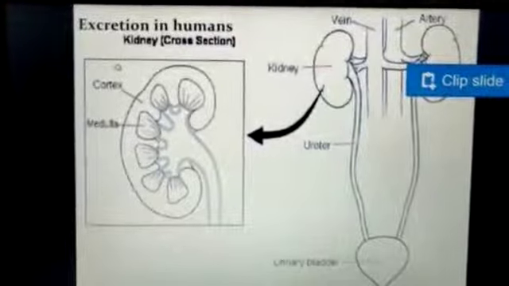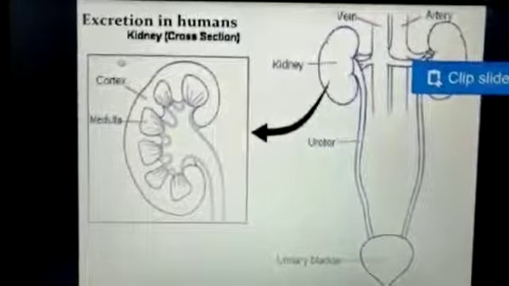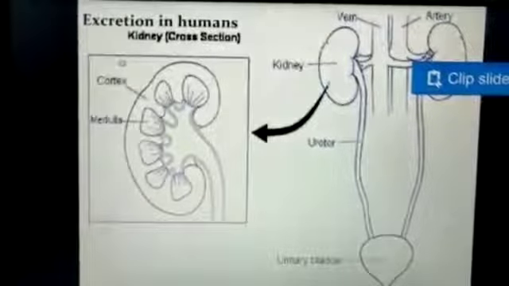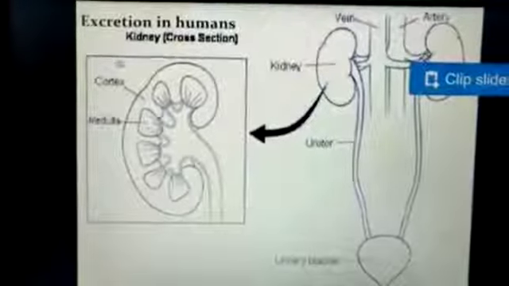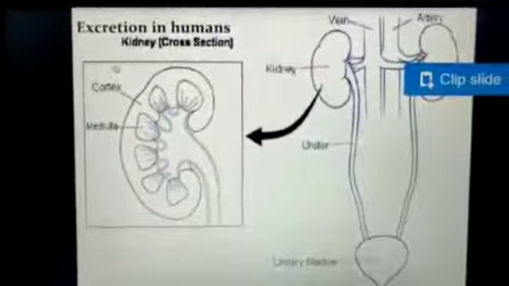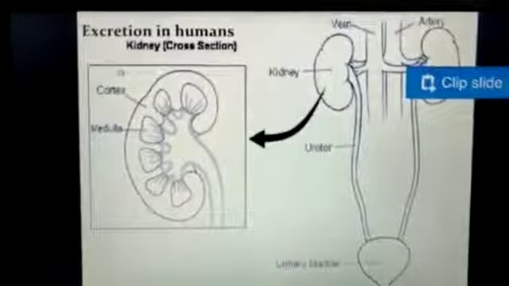You are able to see on the screen the cross section of the kidney, made up of two parts, cortex and medulla. The outermost is the cortex and the triangular shaped bodies are the medulla. There are 4 units of the excretory system. You are able to see on the screen a bean shaped body, that is a kidney. The kidney leads into a tube-like structure, that is the ureter. From the pair of kidneys, both the ureters open into a pouch-like structure, that is the urinary bladder, and the opening of the urinary bladder is the urethra. So what are the 4 units of the excretory system? Kidney, ureter, urinary bladder and urethra.